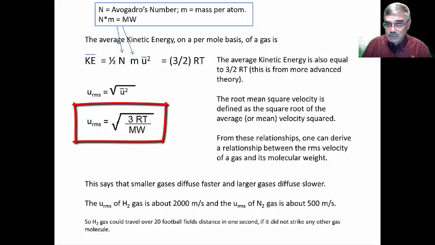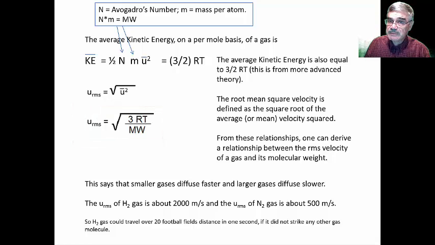You can see that the root mean squared velocity is directly proportional to the square root of temperature and inversely related to 1 over the square root of the molecular weight. Now what this equation says is that smaller gas molecules will diffuse faster and larger gas molecules will diffuse more slowly. For example, the root mean squared velocity of a hydrogen gas molecule at standard conditions is about 2,000 meters per second. I mean, that's hard for us to even imagine, 2,000 meters per second.